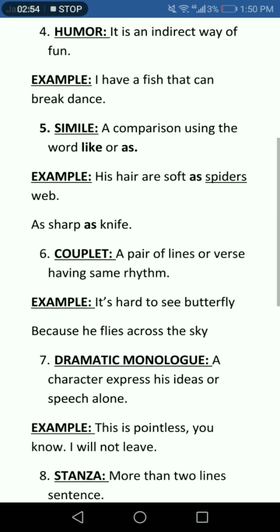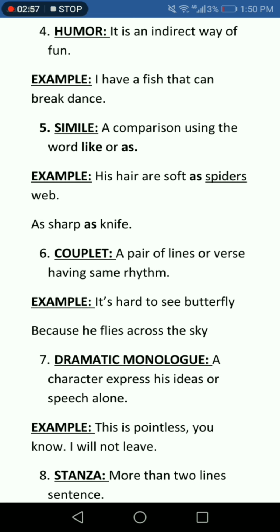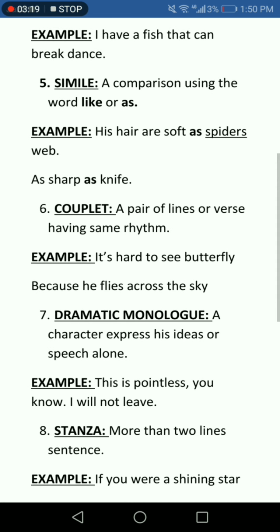Couplet. The couplet literary device is only in poems. A couplet is a pair of lines of verse. If there are two lines, also called verse, and their sounds are the same in a poem, then this is called a couplet. For example, there are just two verses, so it becomes a couplet: "It's hard to see a butterfly because it flies across the sky."